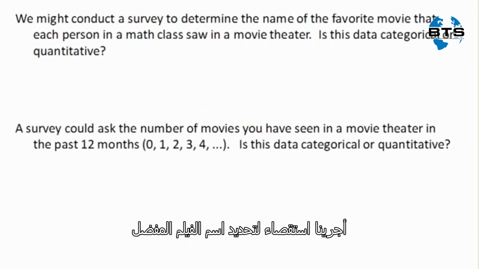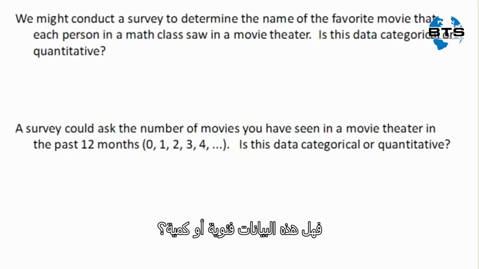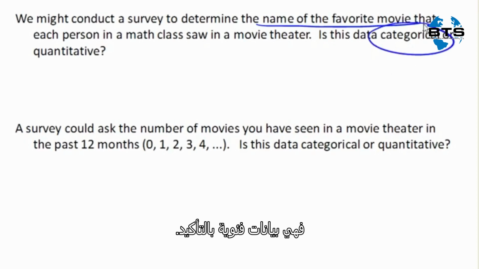So we conduct a survey to determine the name of the favorite movie that each person in the math class last saw in a movie theater. Is this data categorical or quantitative? Well, we're talking about names of movies, and that is certainly not numeric in nature. We're certainly not going to be able to do any arithmetic with this, so this is definitely categorical.